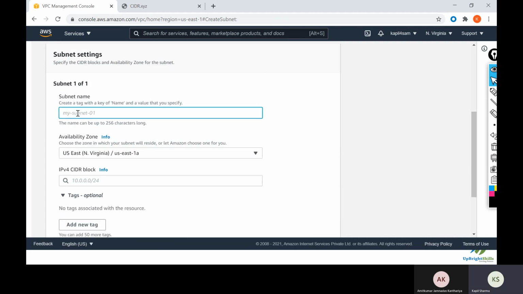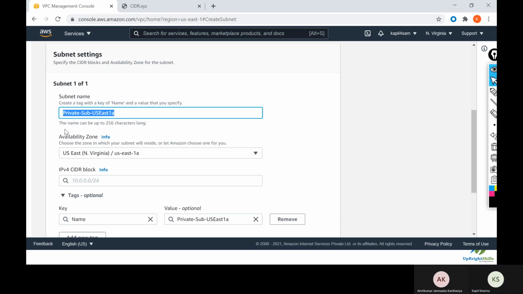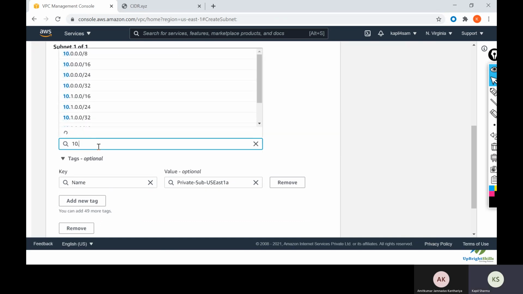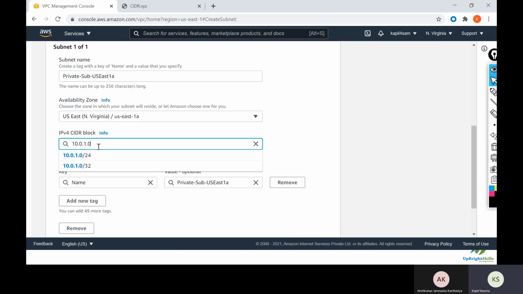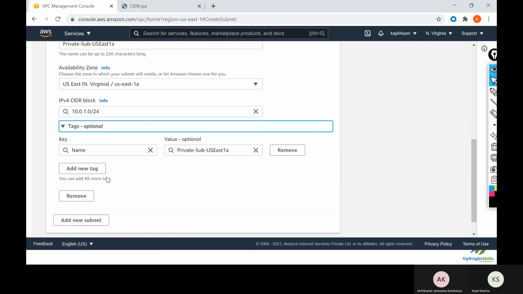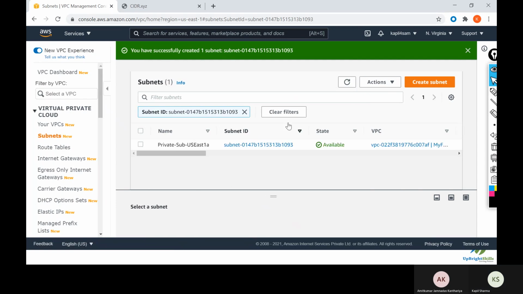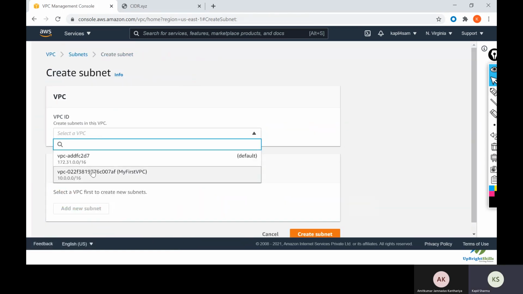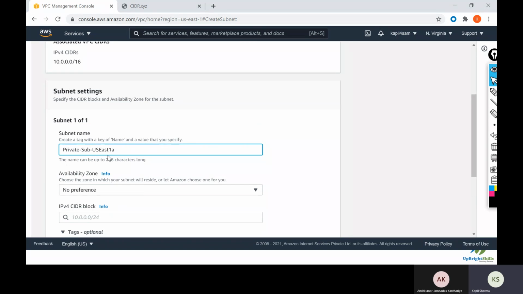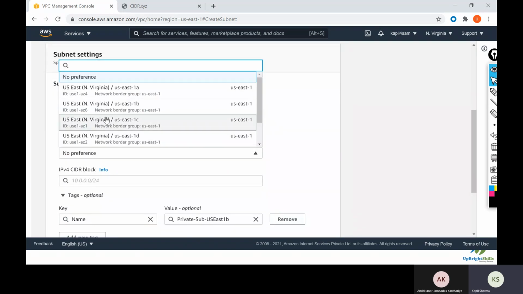So we will name it private subnet US East 1A. I will give a range of 10.0.1.0/24. Create subnet. Again, in the same way I will choose the same VPC. We'll give it the name 1B, and this will be in a different availability zone in North Virginia, US East 1B. So I'm selecting different availability zones.